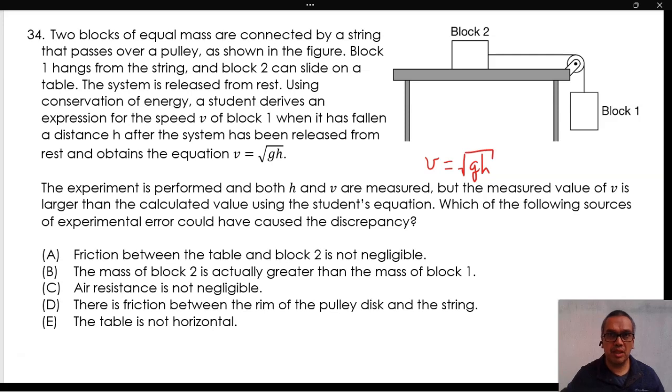The experiment is performed, and both h and v are measured. But the measured value of v is larger than the calculated value using the student's equation. Which of the following sources of experimental error could have caused the discrepancy?